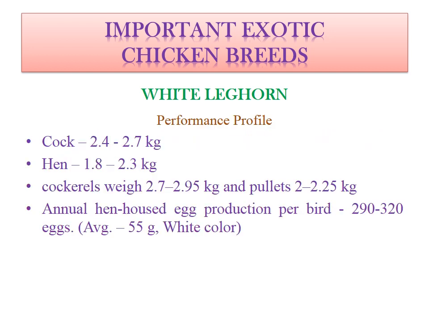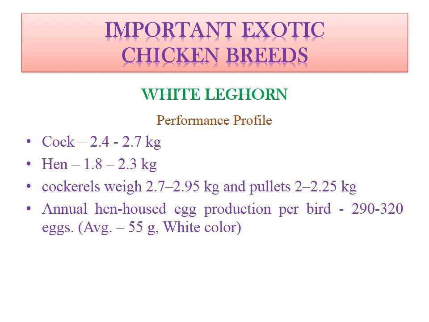Regarding the performance profile, adult cock weight is 2.4 to 2.7 kilograms. Adult hen weight is 1.8 to 2.3 kilograms. Cockerel weight is 2.7 to 2.9, while pullets weigh 2 to 2.25 kilograms body weight. Annual hen housed egg production, you can see, is very high, 290 to 320 eggs in 1 year.